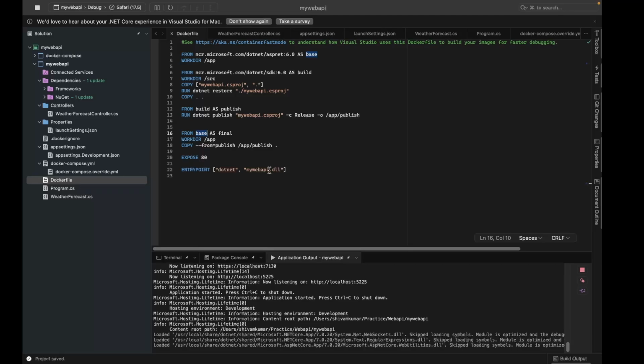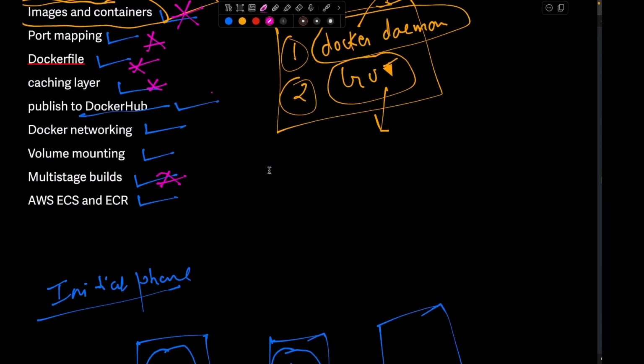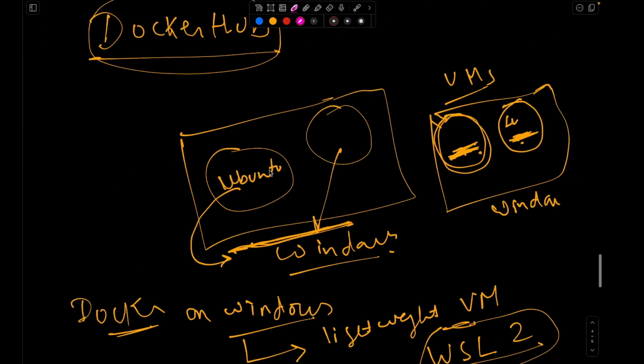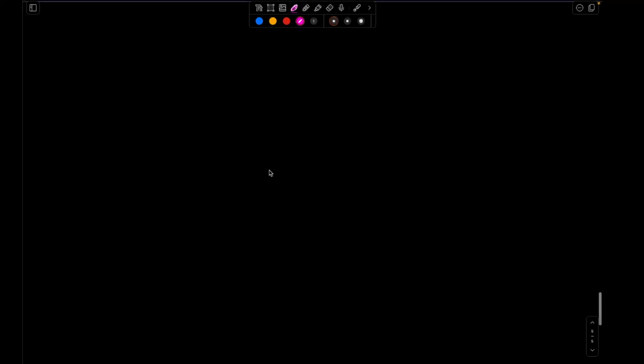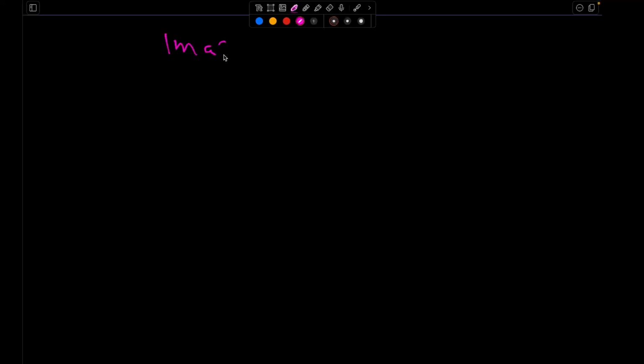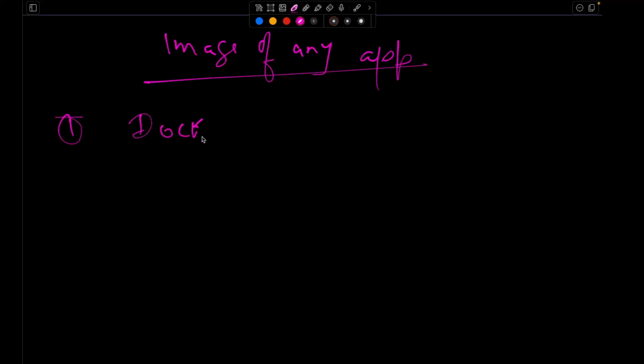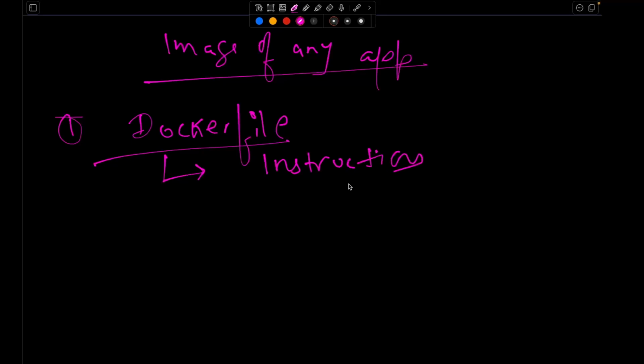Now what is this Docker file? So we'll understand. If you want to create an image of any application, the first step is to create a Docker file. So what is this Docker file? It contains all the instructions that are needed to build and run your application.